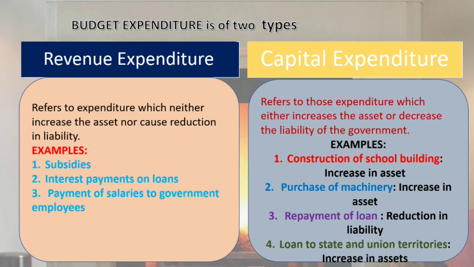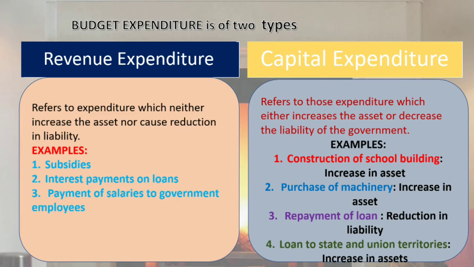Think about when the government gives subsidies to poor people or to farmers, does it increase the asset of the government? No. Does it reduce the liability of the government? No. Similarly, interest payment on loans, when the government makes payments of interest on loans, it neither increases the asset nor reduces the liability of the government.